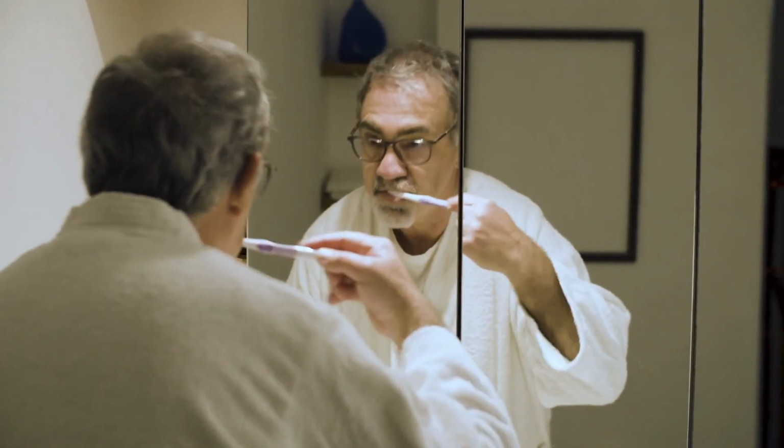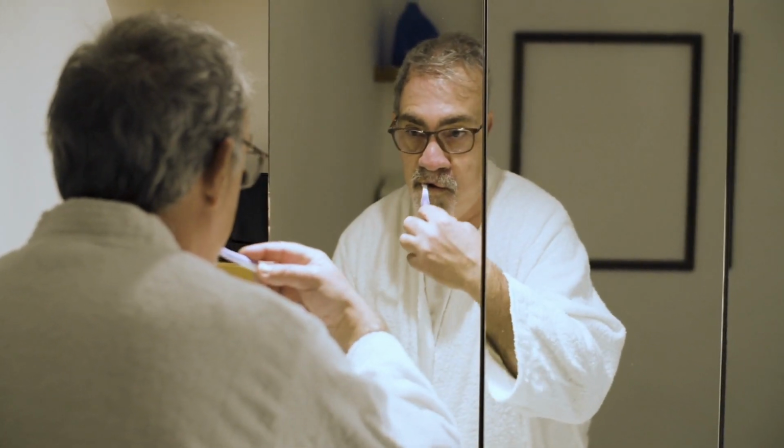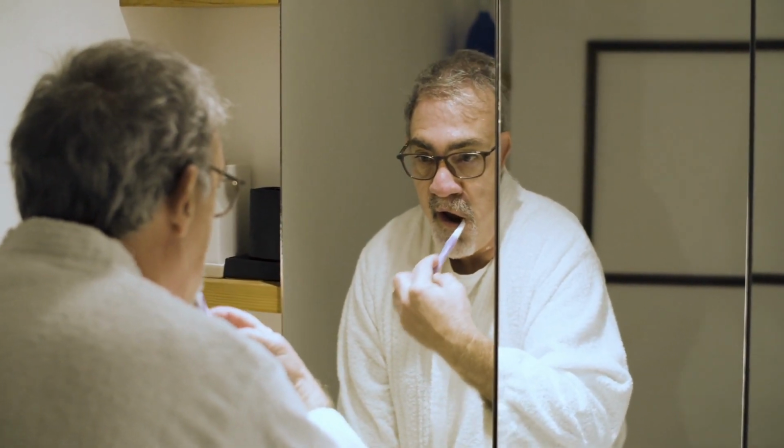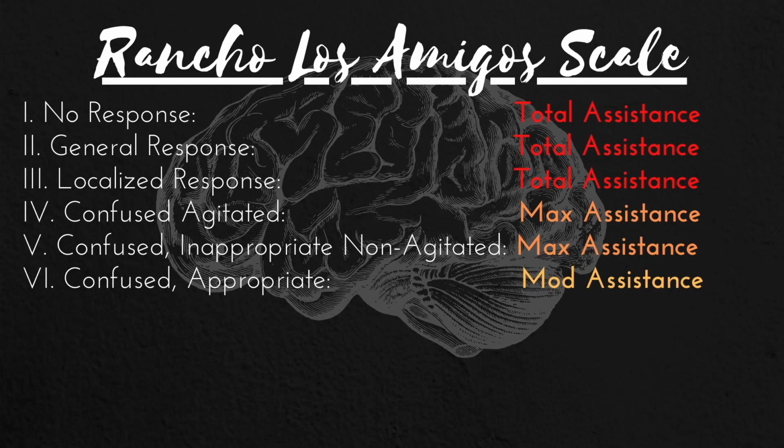At level 5, repetitive and simple components of ADL tasks might be something you would want to consider incorporating into treatments. This can give them that just right challenge to where they are having to sequence or begin to sequence steps together to complete a whole task, which is taking us to level 6 on the Rancho scale. This is called the confused appropriate level.